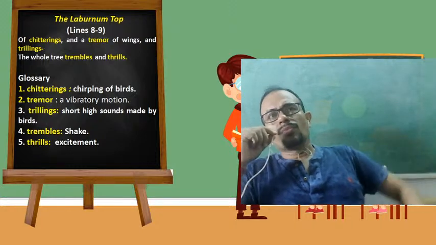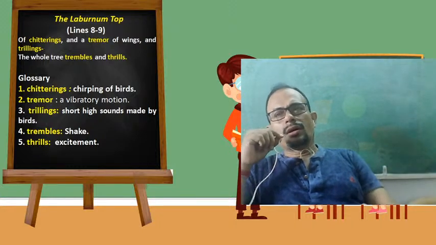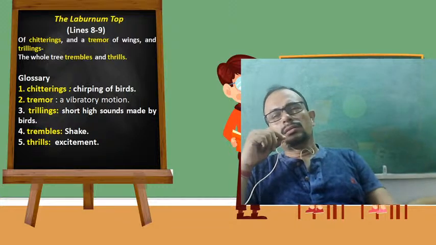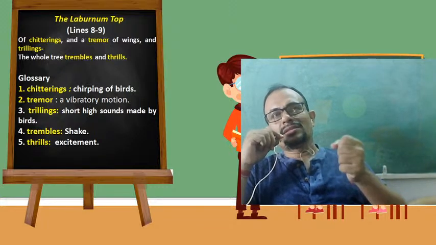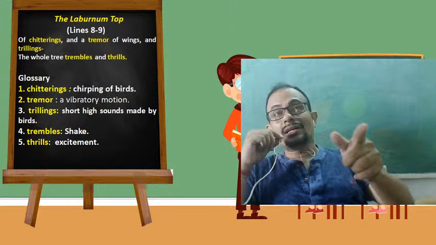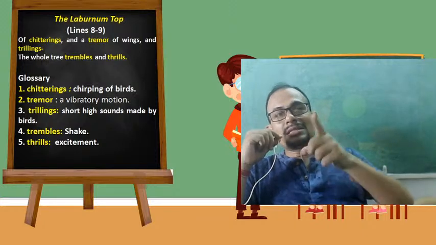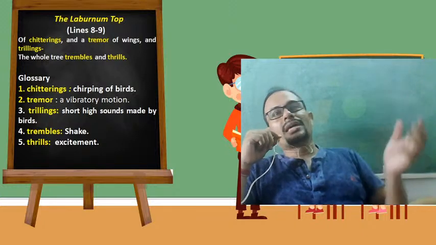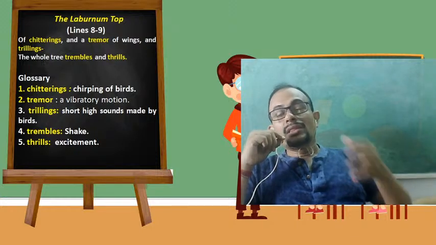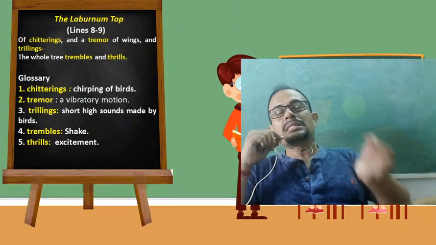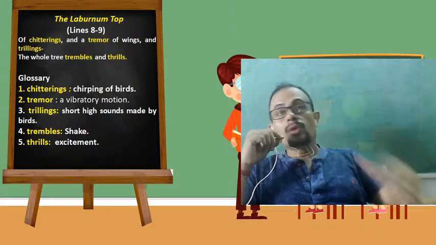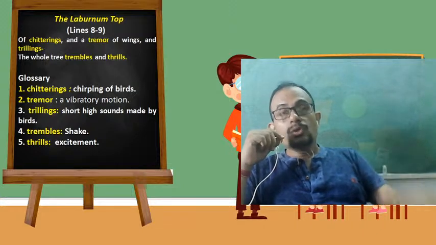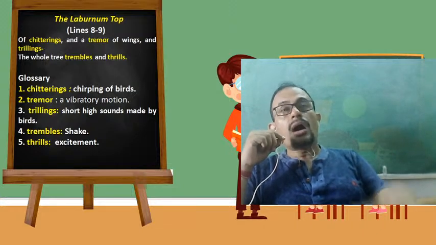It's a big tree. The tree cannot be shaken by just a small bird like the goldfinch. But the poet has used hyperbole here, saying that the whole tree was shaking with the movement and the sound of the goldfinch. It is used by the poet in order to heighten the importance of something.